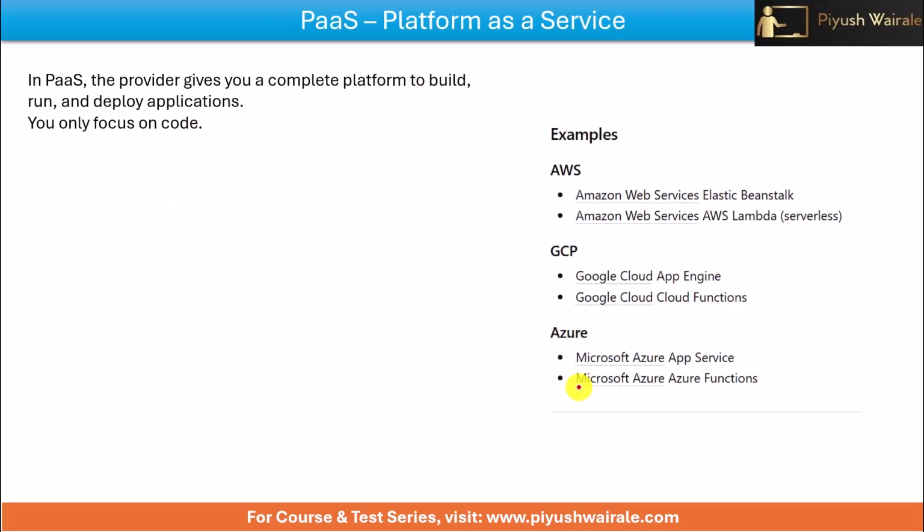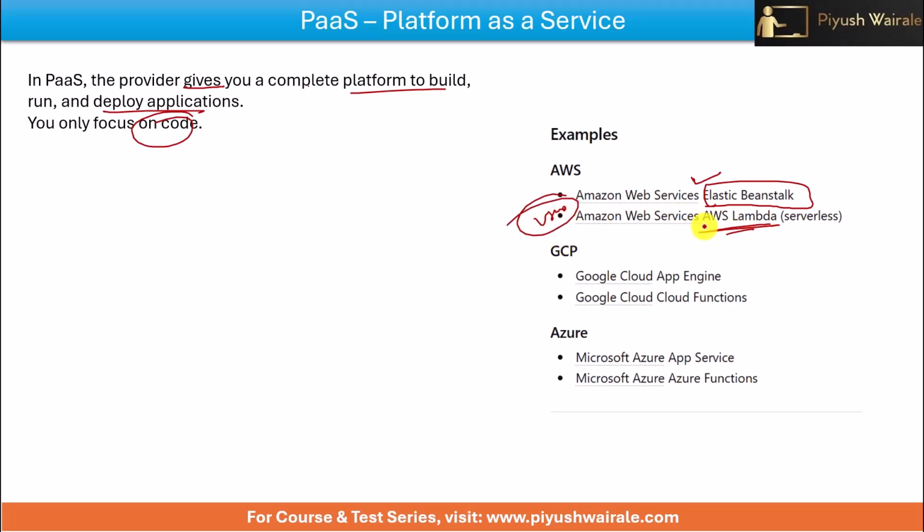Now what about platform as a service? So in PaaS, you can see the provider gives you a complete platform to build, run and deploy the applications here. So your focus is basically on the coding part. So for example, you can see Elastic Beanstalk, again a very important thing. So if they ask which type of service is basically AWS Elastic Beanstalk, it is basically what? Platform as a service. AWS Lambda serverless is also a platform as a service. Very important point to remember, right?